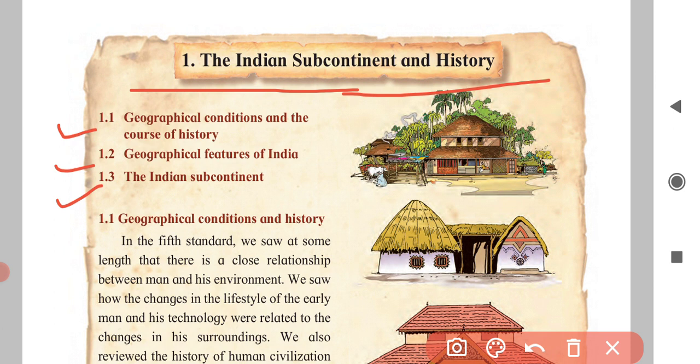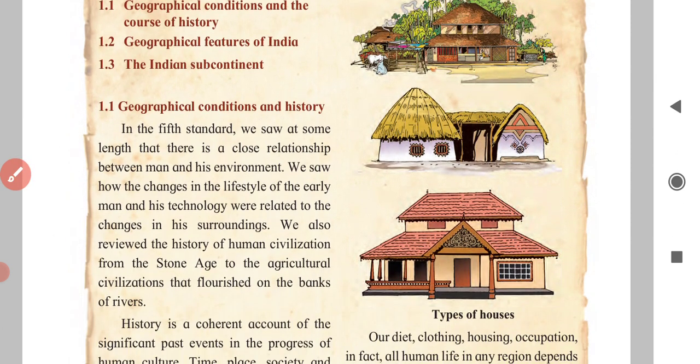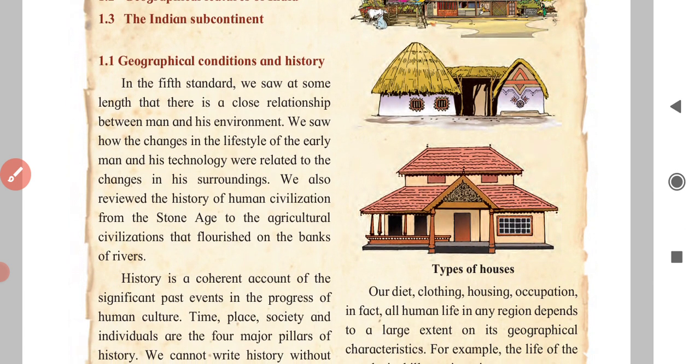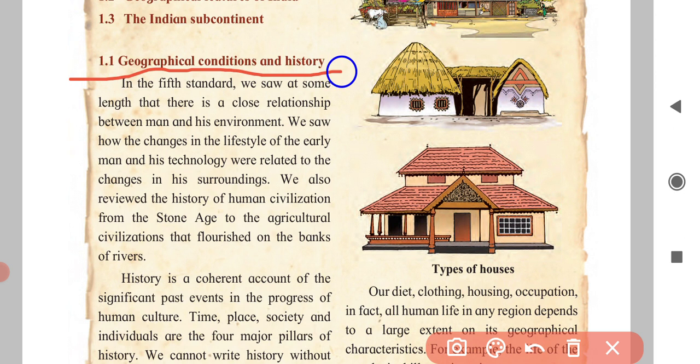Now first we will understand geographical conditions and history. Here, dear student, you can see this on the screen. Geographical conditions and history.